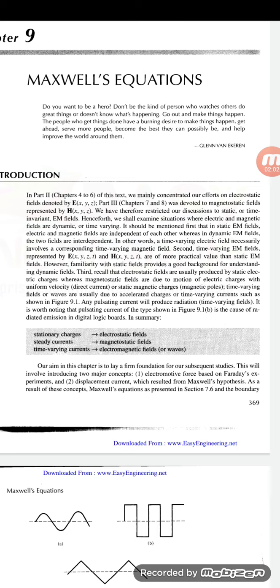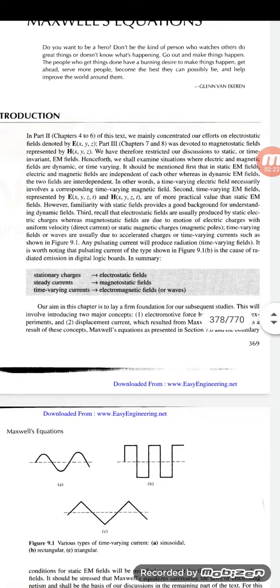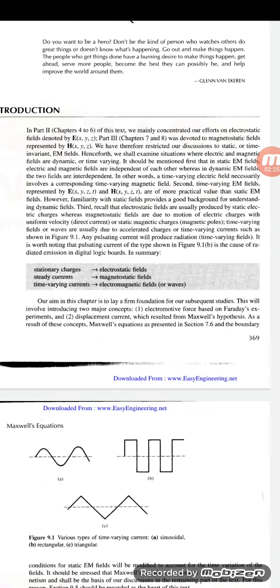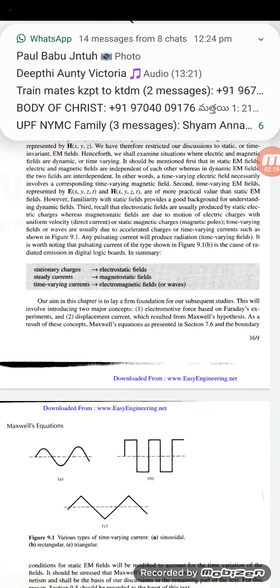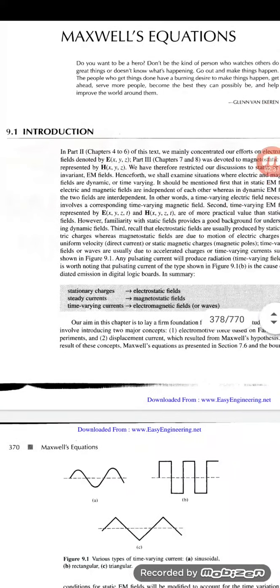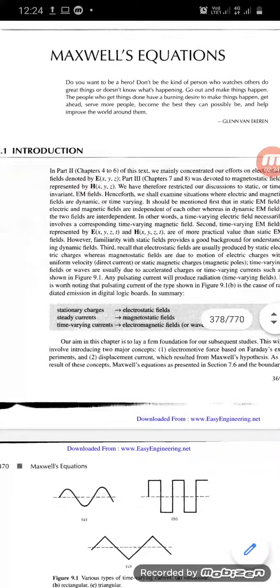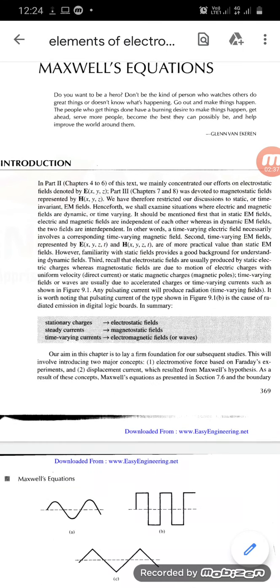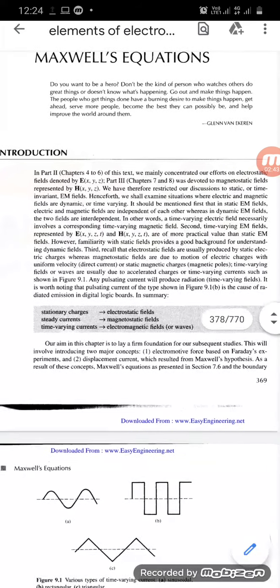Time varying fields or waves are usually due to accelerated charges or time varying currents, such as shown in figure 9.1. Any pulsed current will produce radiation, time varying fields. It is worth noting the pulsating current of the type shown in figure 9.1. Hence, we can state that stationary charges produce static fields, steady currents produce magnetostatic fields, and time varying currents produce electromagnetic fields, that is waves.